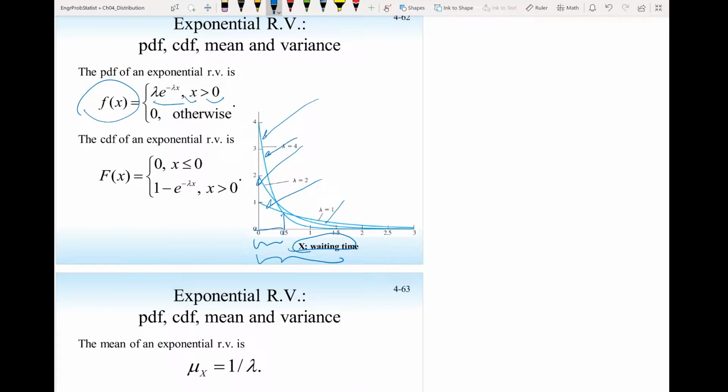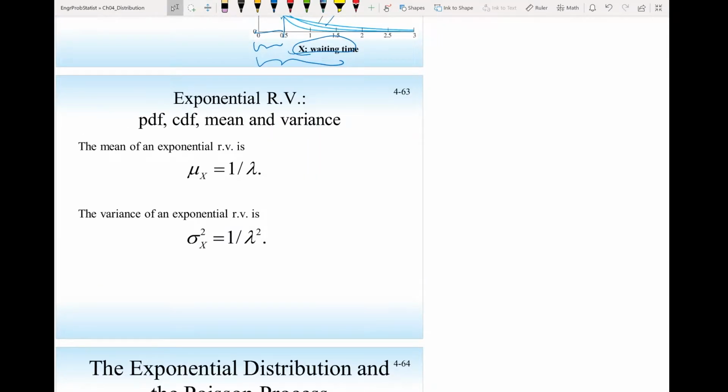If we want to find the cumulative distribution function F of x, we just integrate f of x dx from 0 to any value of x. That will give us F of x, which is the same as the probability that the random variable X is less than this value.